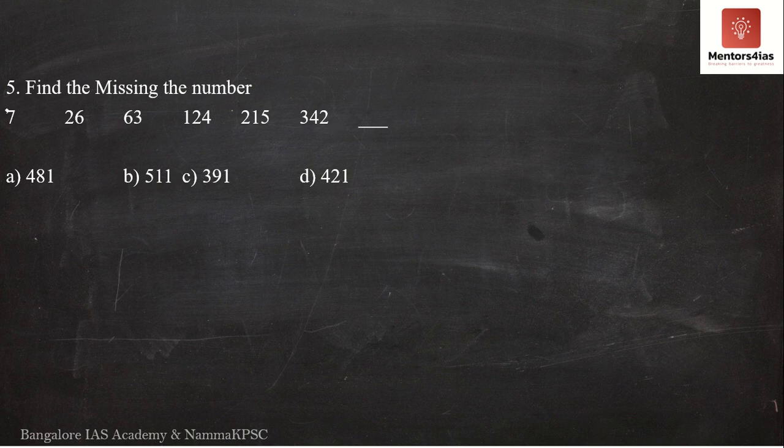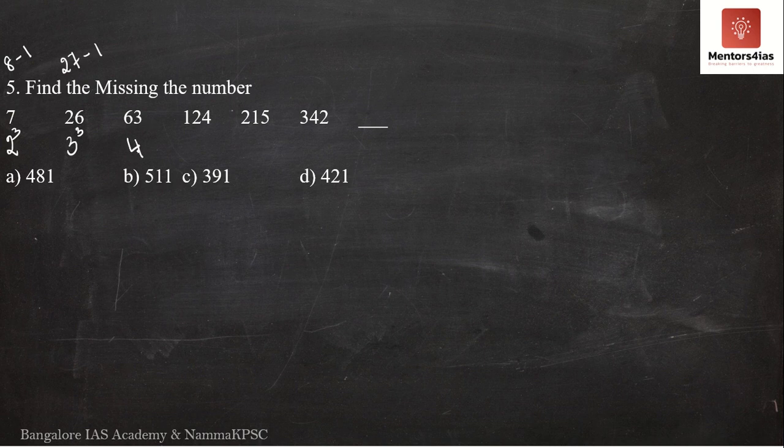Now look at 7. What is 2 cube? 2 cube is 8. 8 minus 1 is 7. Similarly, what is 3 cube? 3 cube is 27. 27 minus 1 is 26.